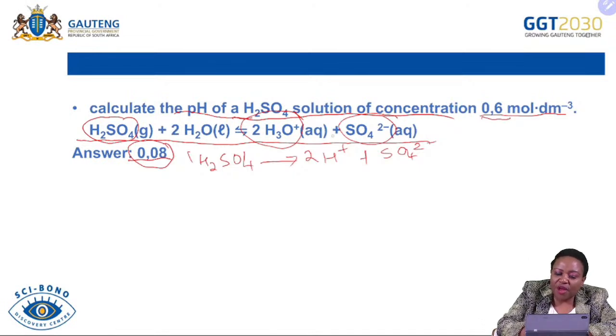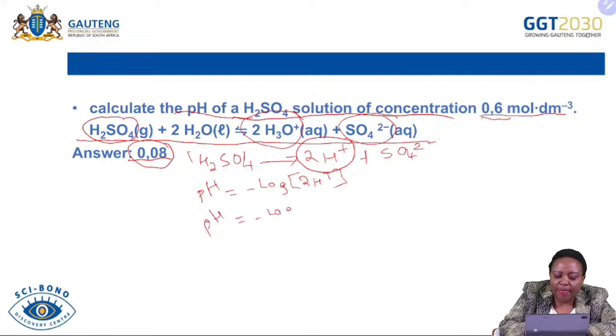So because here we are having a diprotic acid, it means there are 2 protons. Meaning that if we have to talk about the pH, our pH is going to be minus log of the concentration of 2 hydrogen ions. So pH is equal to minus log, and then it's going to be 2 times 0.6 mole per decimeter cube.